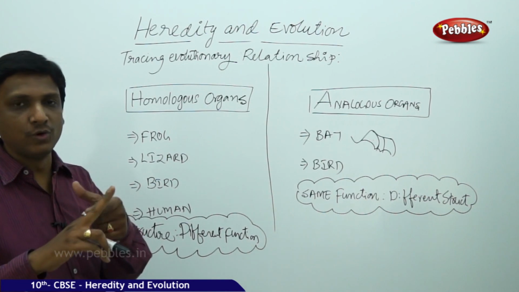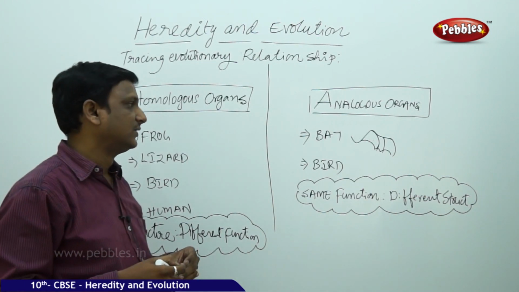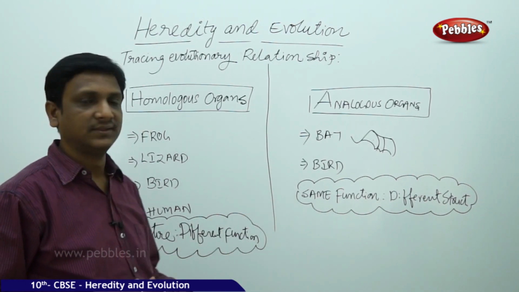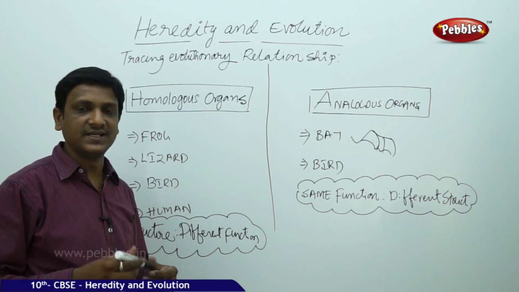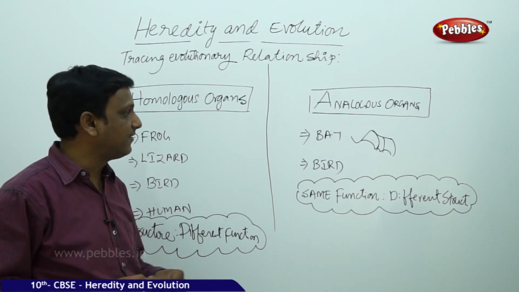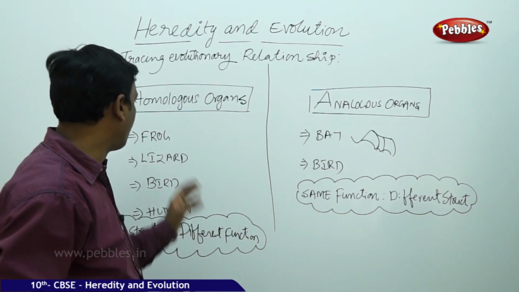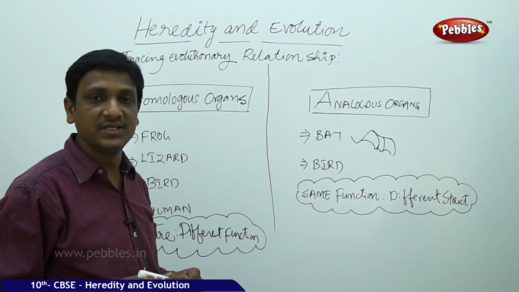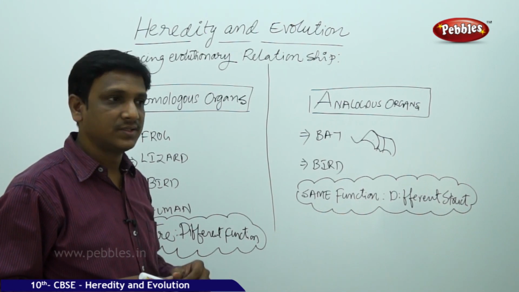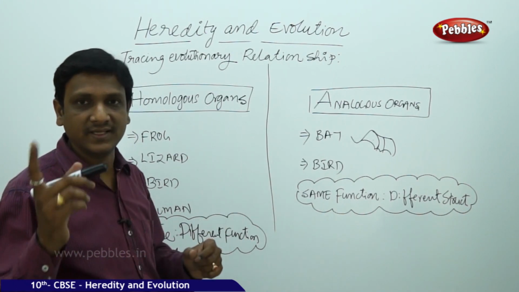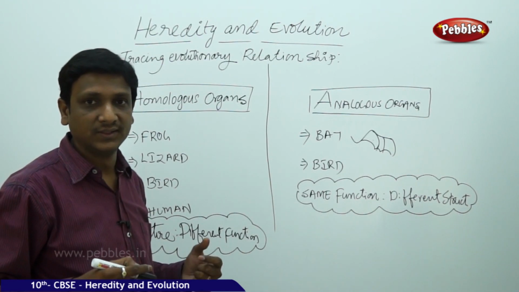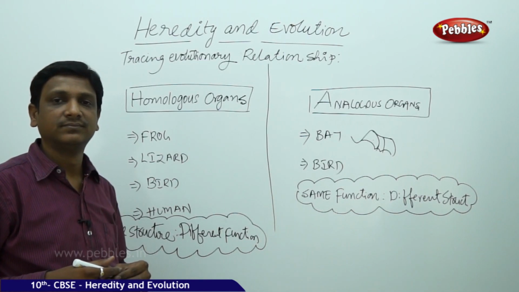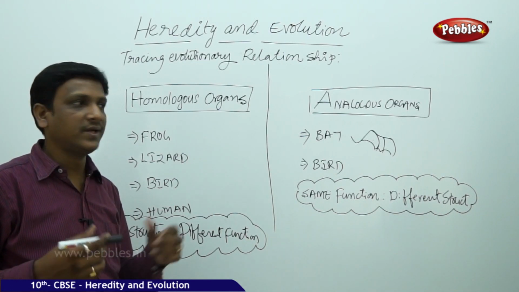Between the finger folds there is skin, and this makes the wing of the bat, but functionally they are similar. If you see the internal structure, it is different. But outside, they may appear more similar. You may feel that bat and bird are closely related, because both are having wings. But it is not so.